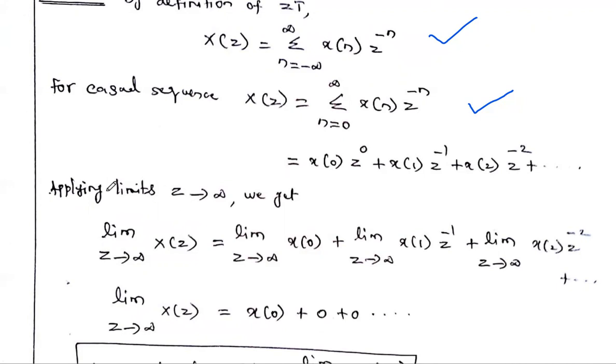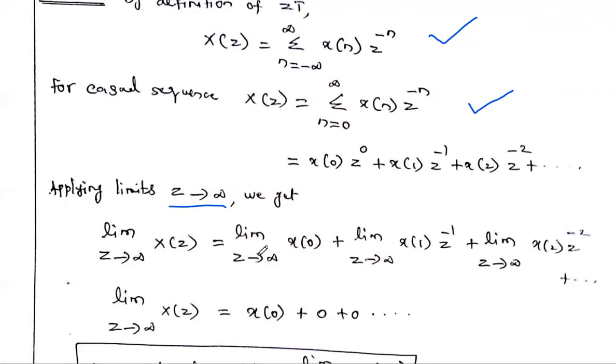Next, in this equation we are going to apply the limit z tends to infinity throughout the equation. So the left side can be written as limit z tends to infinity of capital X of z, equal to, and similarly we have to apply this limit to each term.